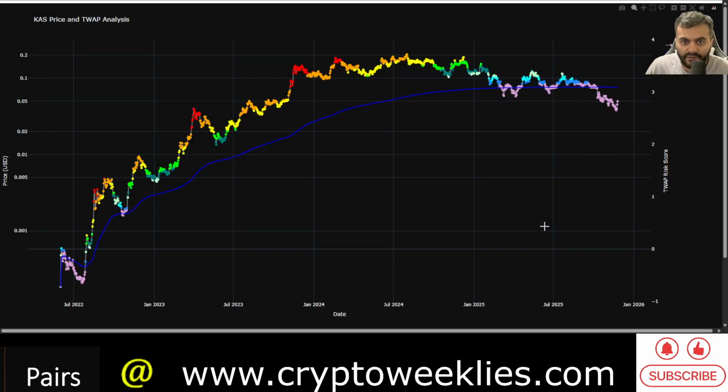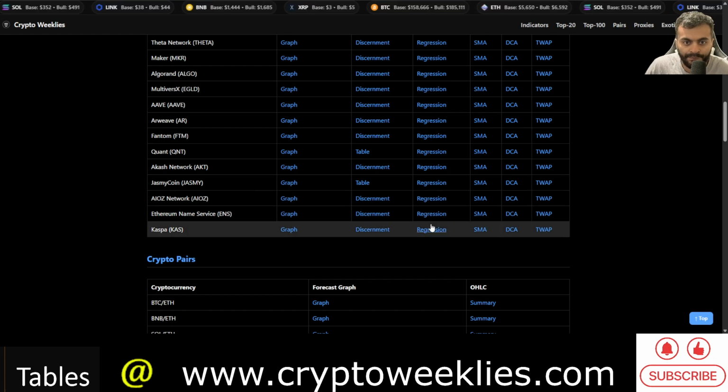The time weighted average price risk has gone down quite a bit for Kaspa. Now the price is below the time weighted average price, which is at around 7.5 cents. Anytime price has been below the time weighted average price, with that caveat of Kaspa staying relevant in the next bullish phase of the asset class, accumulating below the time weighted average price, not the worst idea.